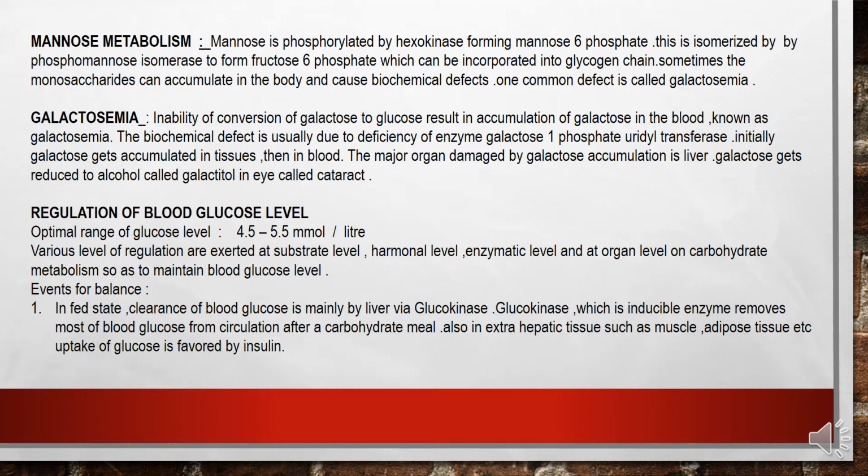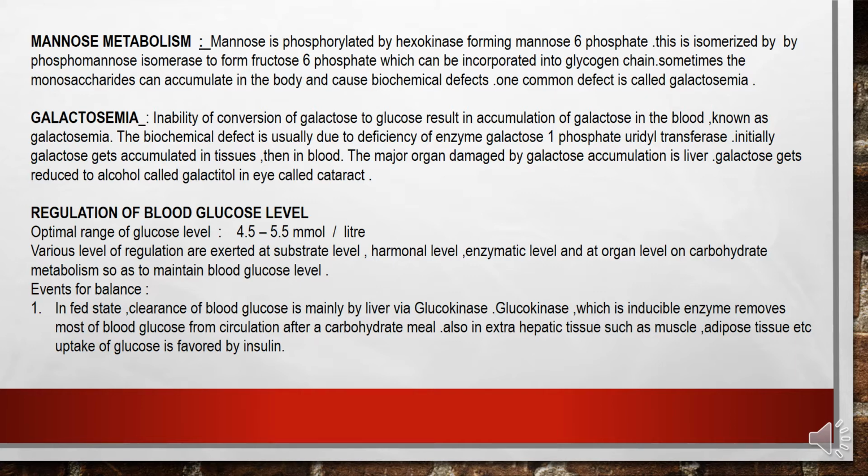The biochemical defect is usually due to the deficiency of enzyme galactose 1 phosphate uridyl transferase. This is the full name of the enzyme. Initially, galactose gets accumulated in the tissues and then in blood. The major organ damaged by the galactose accumulation is liver. Galactose gets reduced to alcohol called galactitol in eye and causes cataract.